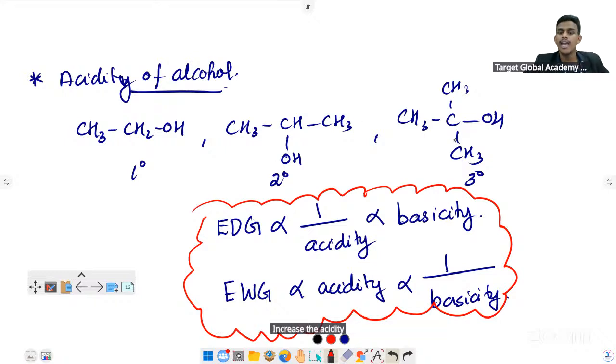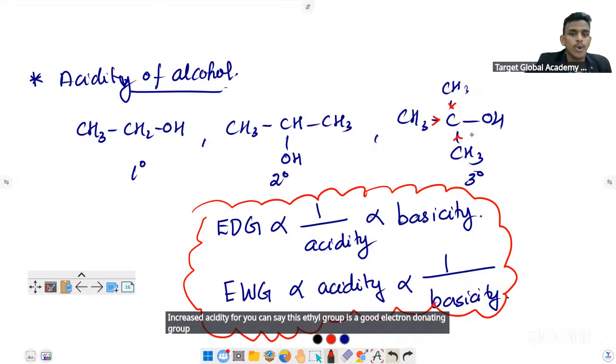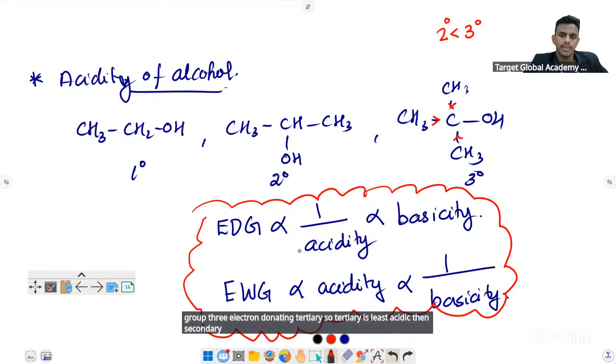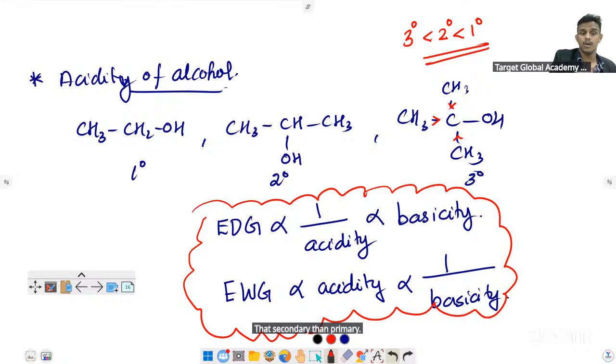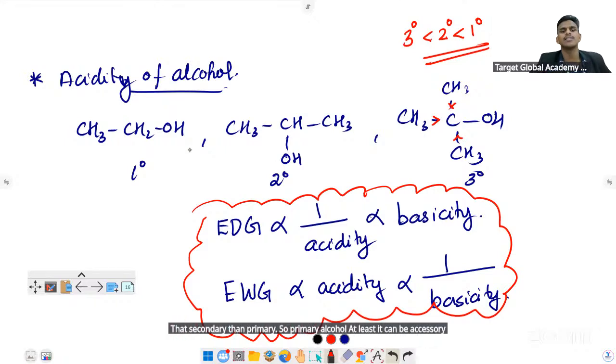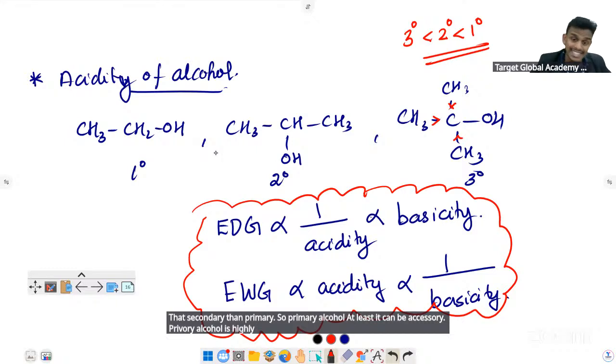This alkyl group is a good electron donating group, and three of them are present in tertiary. So tertiary is less acidic than secondary, which is less acidic than primary. So primary alcohol is highly acidic.